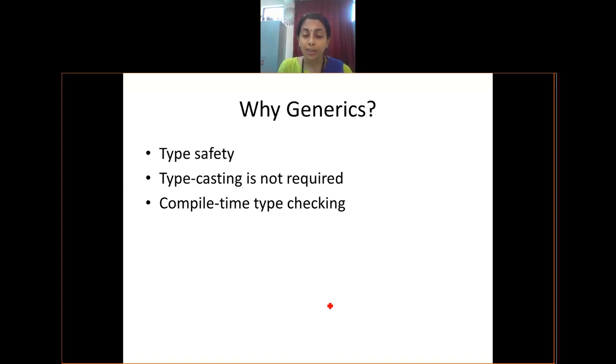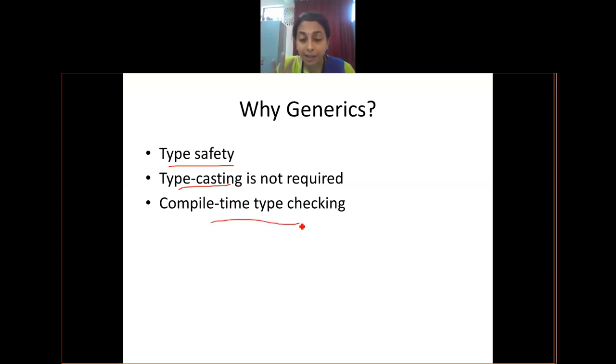In order to avoid that, generics helps you to tell at compile time what data type is missing where. So these are the advantages of generics. One is called type safety. At the beginning only you can decide, okay, I'm talking about this kind of data type. And when you are talking about generics, there is no meaning of typecasting because it works on everything. Then the checking happens at the compile time itself.